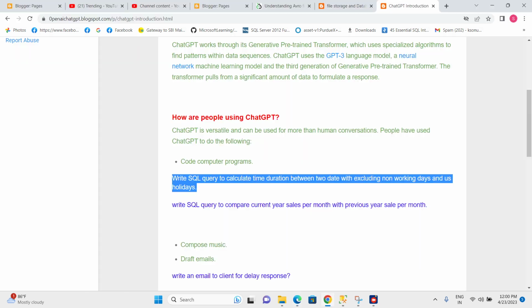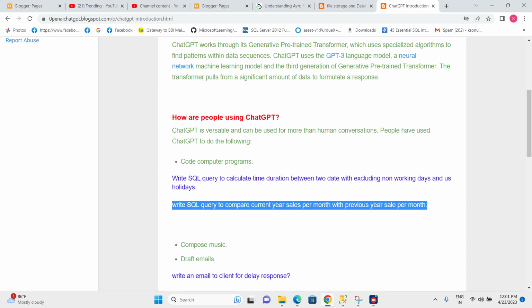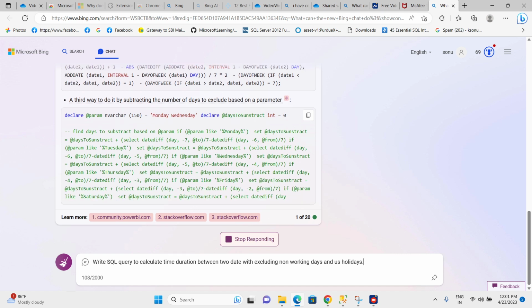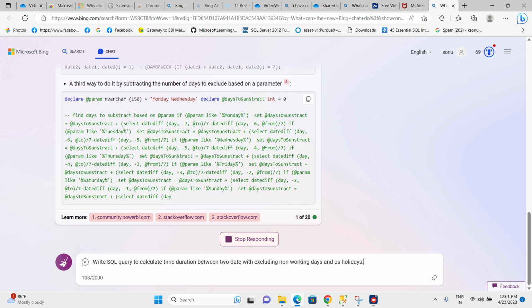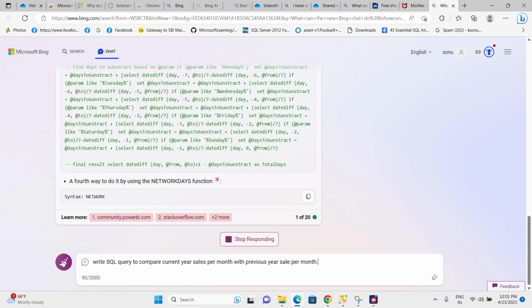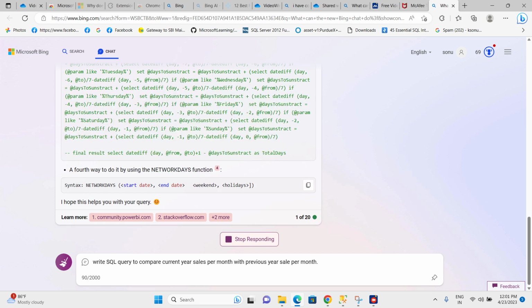Similarly, I can ask another question: write a SQL query to compare this year's sales per month with the previous year's sales per month. Instead of making the logic or doing anything, I just need to write this question here. ChatGPT is preparing all the answers for me, and whatever is best I can use. Let me stop this responding. I have pasted my question here.